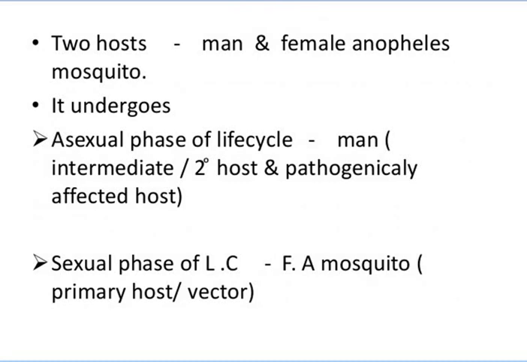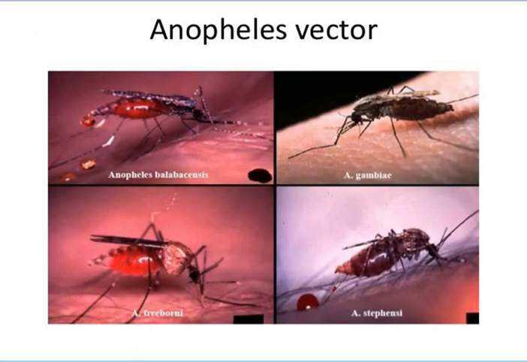There are two hosts, man and the female Anopheles mosquito. In man it undergoes the asexual phase of the life cycle. Man is the intermediate host, the pathogenetically affected host. The sexual phase of the life cycle occurs in the female Anopheles mosquito, which is the primary host and vector. This is a photo showing the Anopheles vectors, different species.